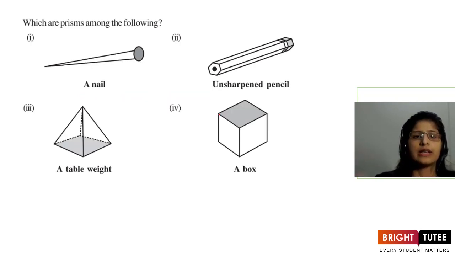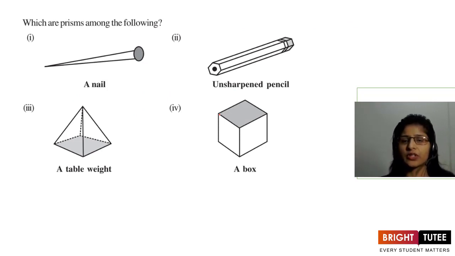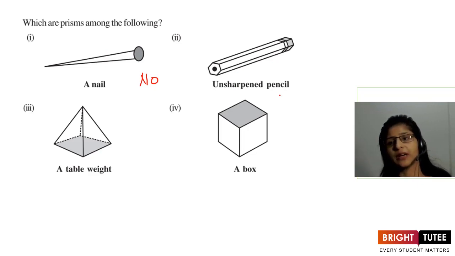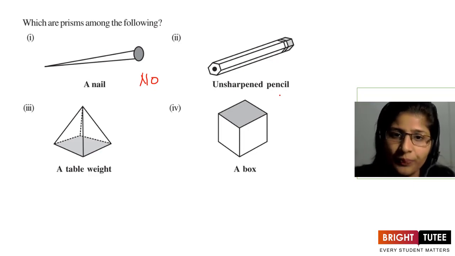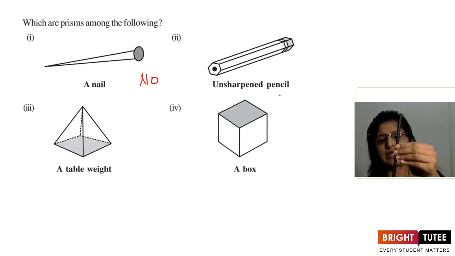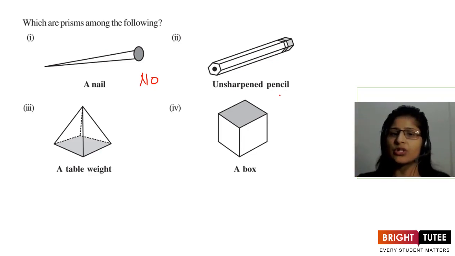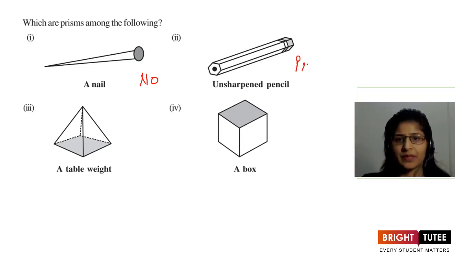Next they're asking which are prisms among the following. We know in a prism the top and bottom faces, or polygons, are identical, the same. So the first one is a nail. Is this even a prism? No. Why? Because it has this circular face. The second is an unsharpened pencil. A pencil like this, as it is drawn also. This pencil will have the top and bottom the same. So yes, it is a prism.